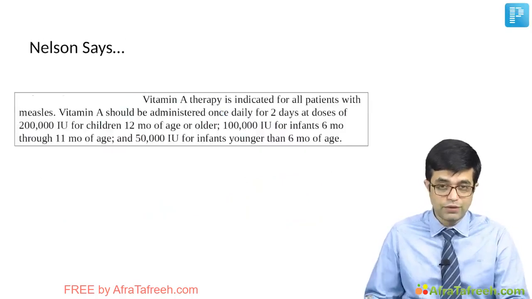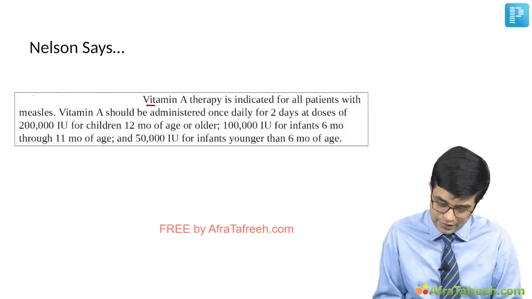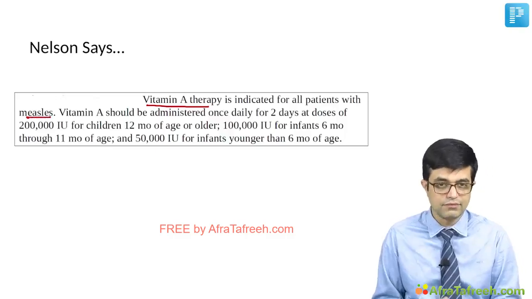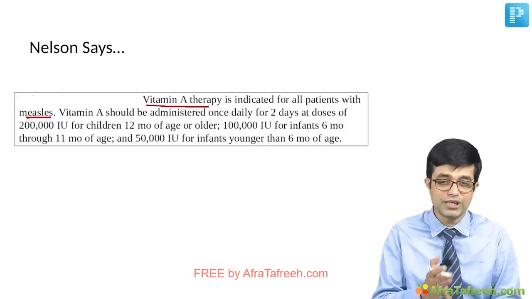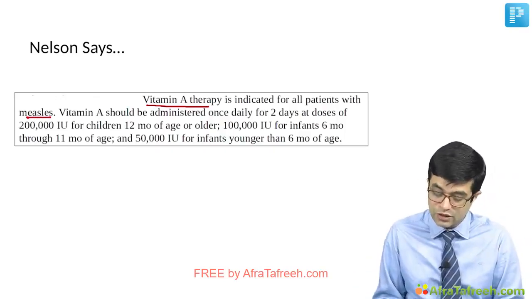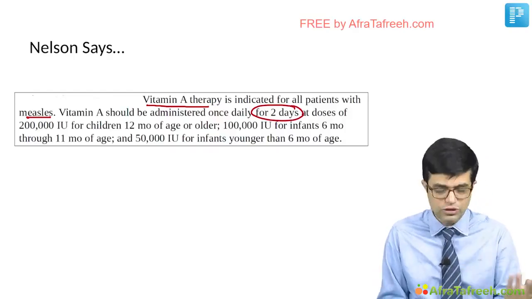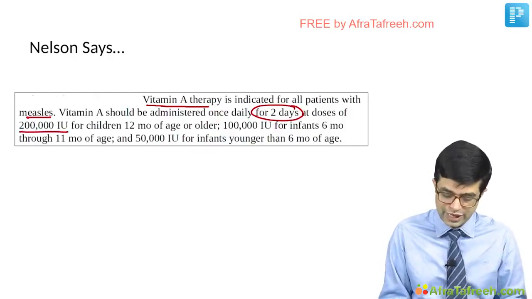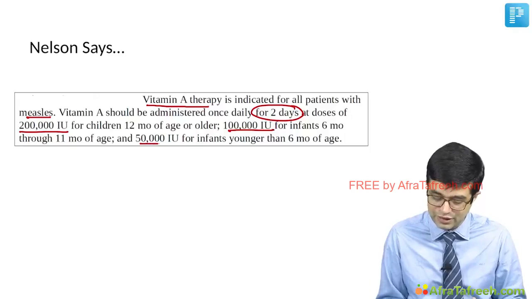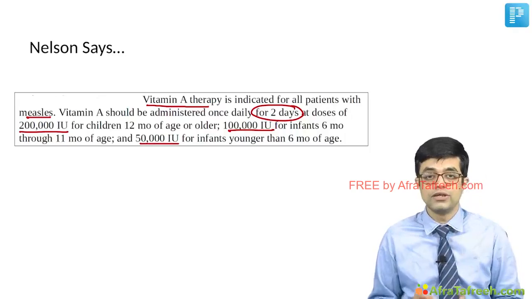And finally, before we go to a special topic, Nelson says, vitamin A therapy is indicated for all patients with measles. I told you, vitamin A deficiency increases the risk of measles and vice versa. Vitamin A should be administered once daily for 2 days. This is important. 2 consecutive days. At the doses you already know, more than 1 year it will be 2 lakh international unit, 6 months to 1 year it will be 1 lakh international unit, and less than 6 months it will be 50,000 international unit. The only difference is 2 consecutive days you will use it.